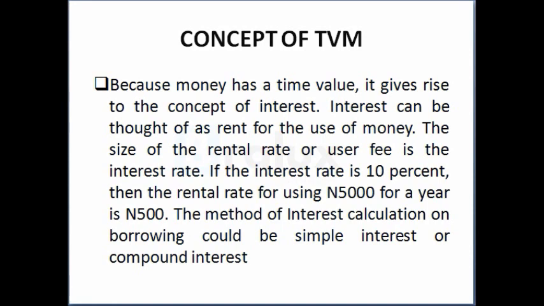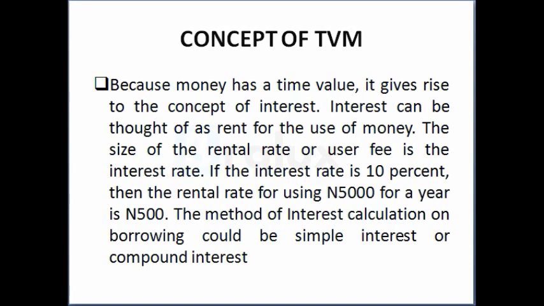There are three reasons why a naira at hand now is worth more than a fund at hand in future. One of the reasons is purchasing power and inflation. As we know, inflation is the general increase in prices of goods and services.